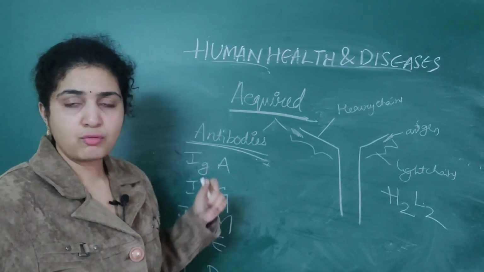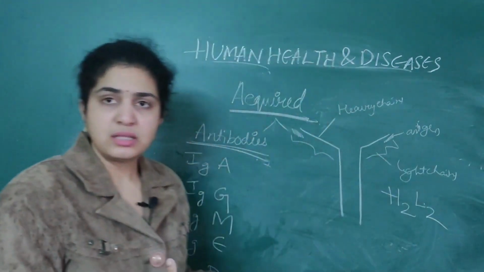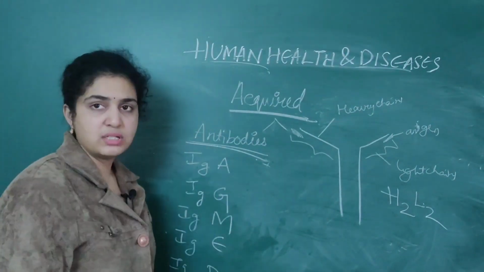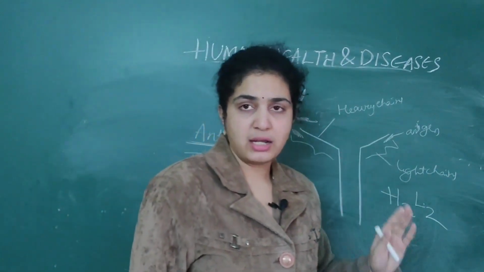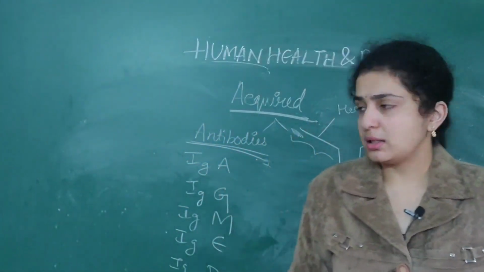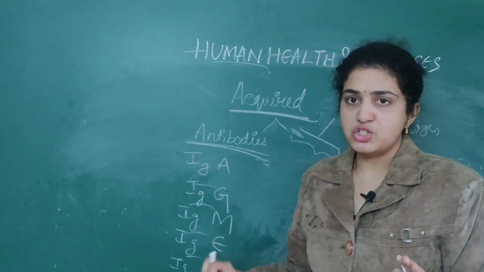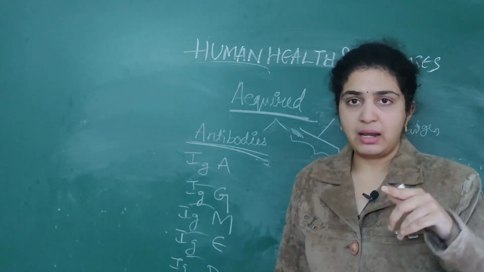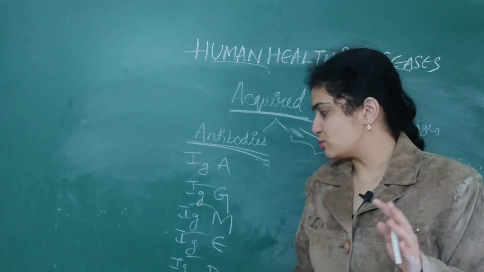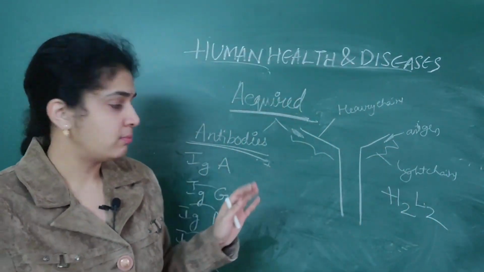We will see later what the specific important things related to these antibodies are, but for now you remember the five types of antibodies which are present. They are IgG, A, M, E, D. GAMED, so you can remember it as "game" and D. One D you can remember as well as "game". So these are the five types of antibodies which play a very important role.